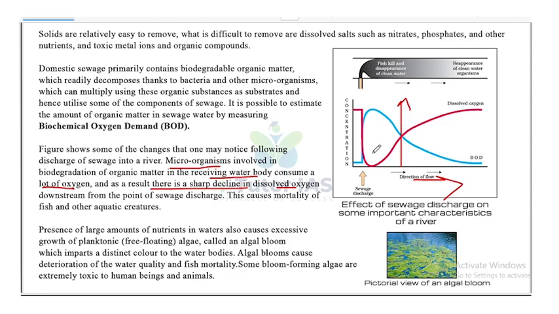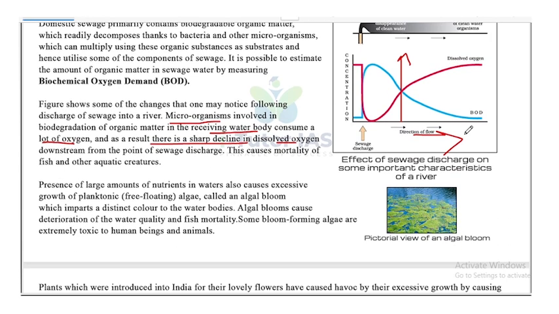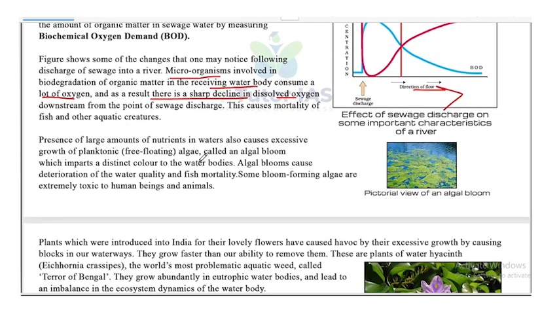As it flows, it will get degraded by the microorganisms, the BOD will get reduced, and the dissolved oxygen will gradually increase, bringing it to the normal level. So moving on, the presence of large amounts of nutrients in water also causes excessive planktonic algae, that is free floating algae called an algal bloom, which imparts a distinct color to the water bodies.